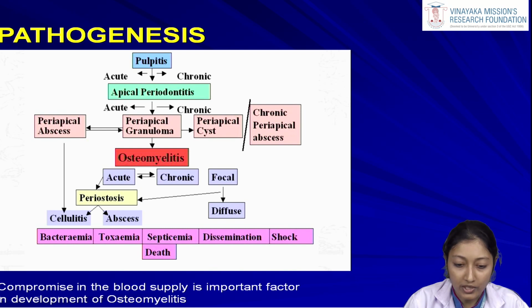As we see in the flow chart, pulpitis, whether acute or chronic, if untreated leads to apical periodontitis, leading to either a periapical abscess or a periapical granuloma, which in an untreated condition can even end up as a periapical cyst. This again can progress and cause osteomyelitis. There are different types of osteomyelitis, and it all depends on the etiology. The most commonly seen etiology is odontogenic infection, which again causes the osteomyelitis.